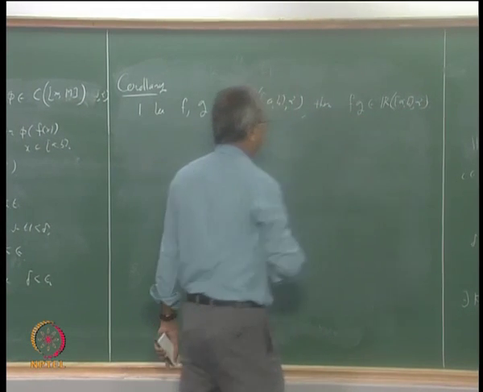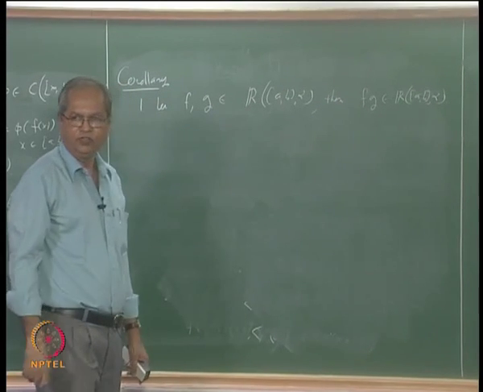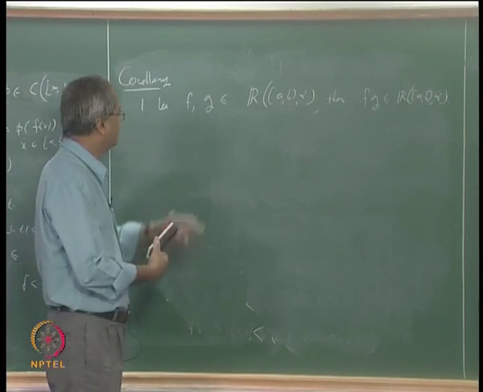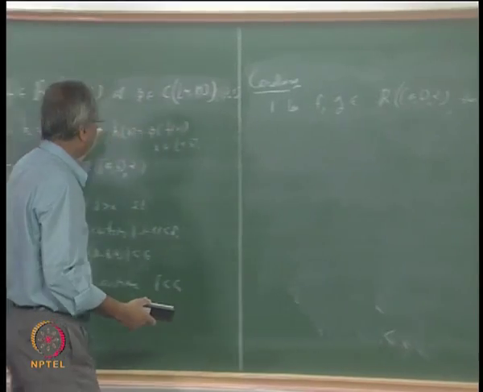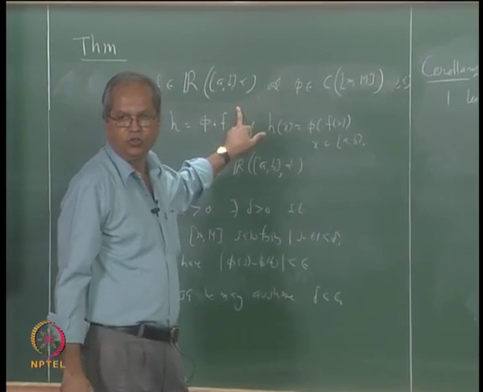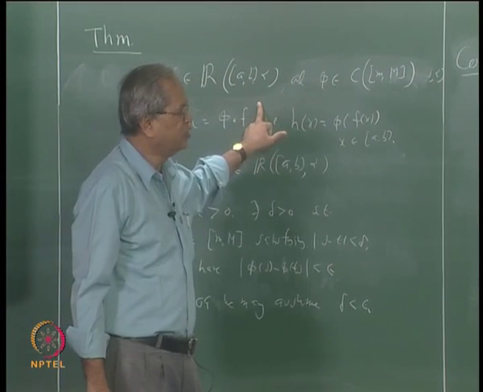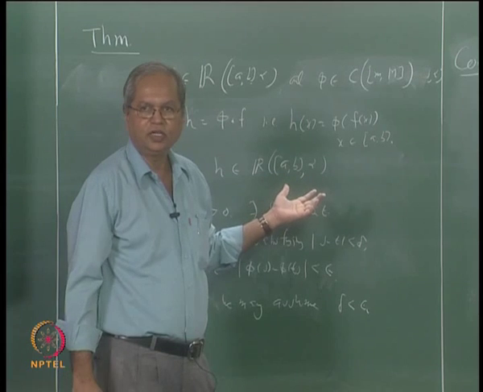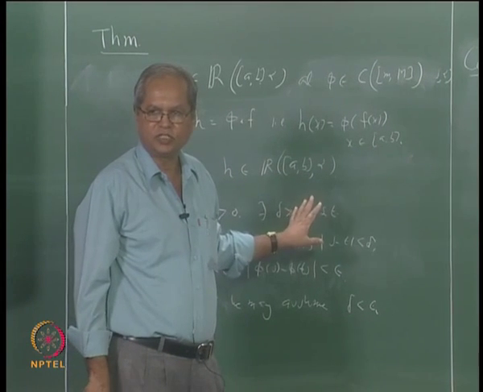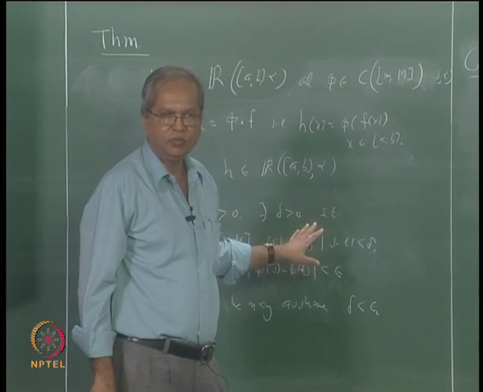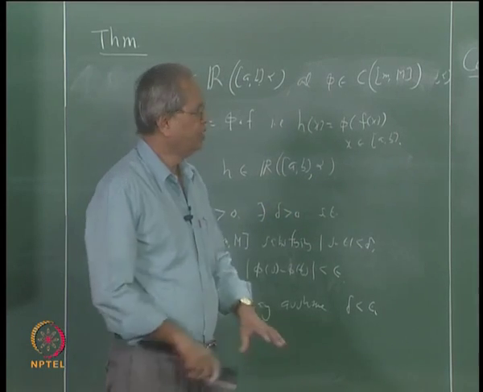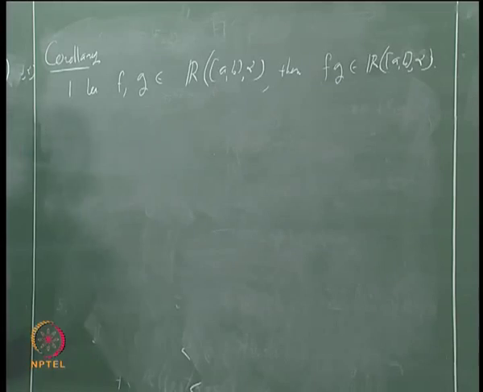Let us see how this can be proved. In fact, if you have a first look, you will see that there is no relationship between this and this, because given two functions f and g, you cannot get their product fg by composing with some function. But that is not how we proceed anyway. So what we do is as follows.